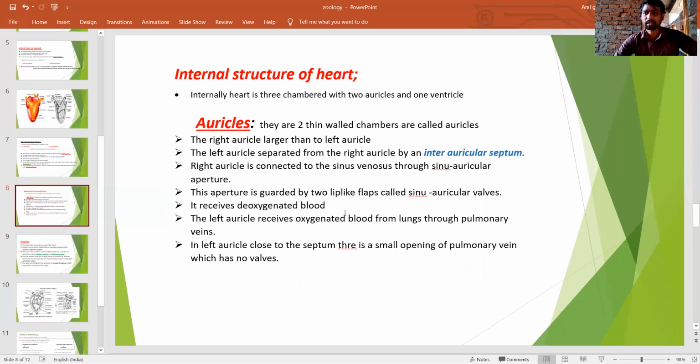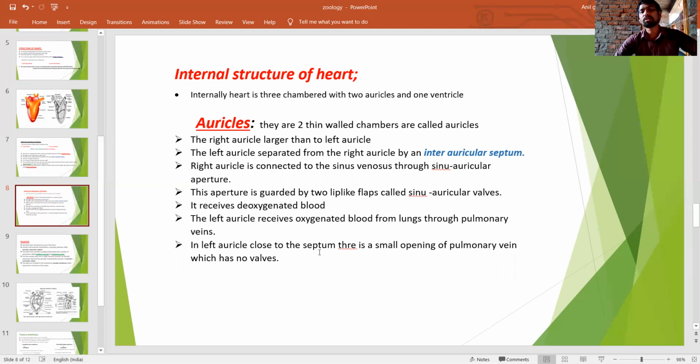The sinus venosus opens into the right auricle and collects the deoxygenated blood. So deoxygenated blood enters the right auricle. The right auricle receives the deoxygenated blood from the sinus venosus. What is the function of the left auricle? The left auricle receives the oxygenated blood from the lungs through the pulmonary veins.